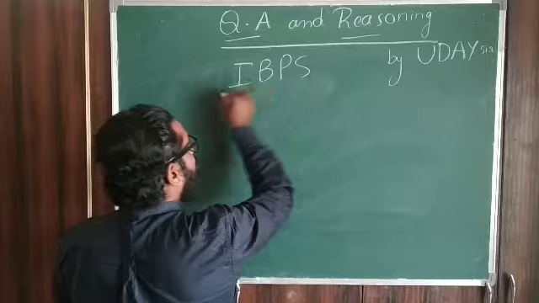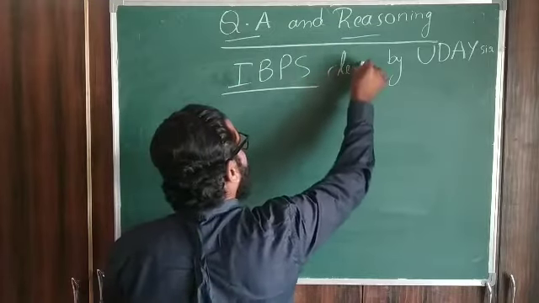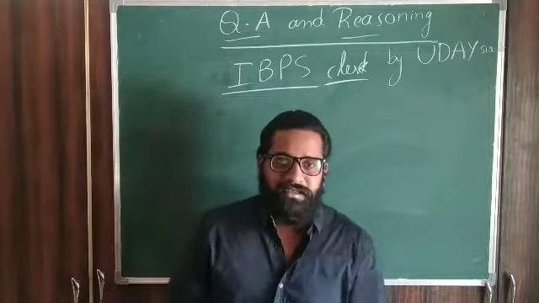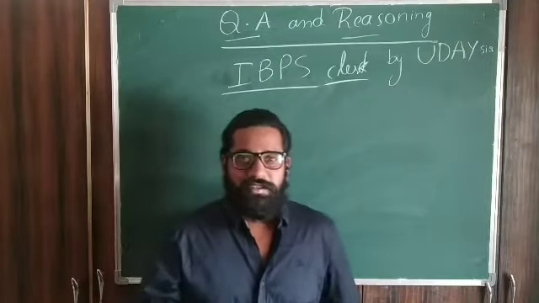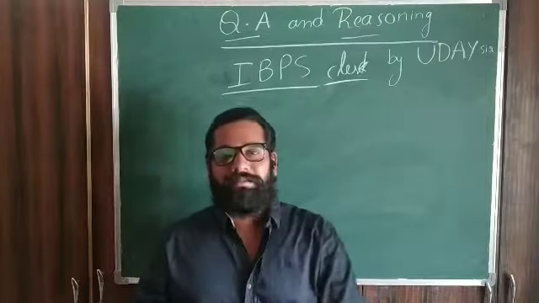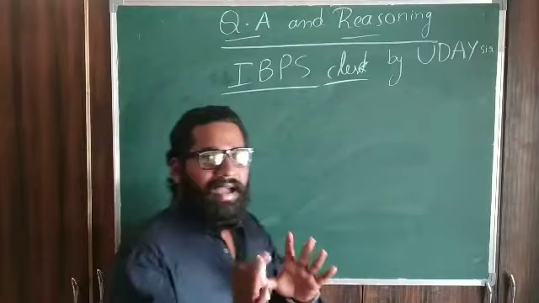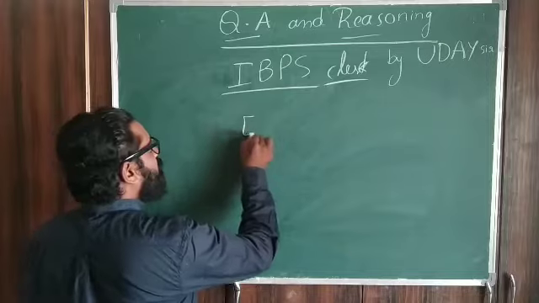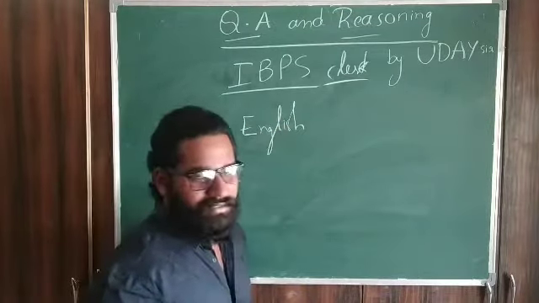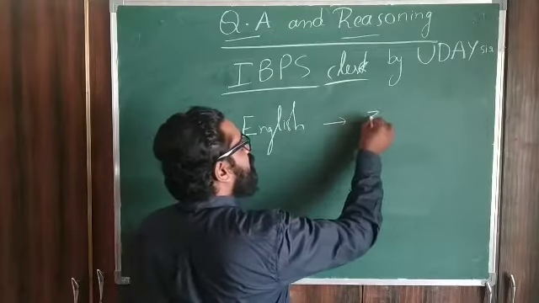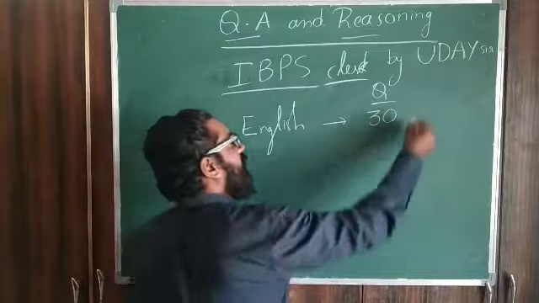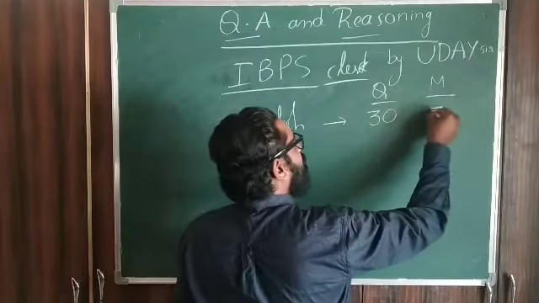IBPS clerk, suppose you consider the IBPS clerk examination. In IBPS clerk, first you have the prelims examination, you know this already, right? Prelims and mains you have. So coming to the prelims, we can see the exam pattern. The first section is English, which contains 30 questions. So the number of questions is 30. In the same way, maximum marks is also 30.